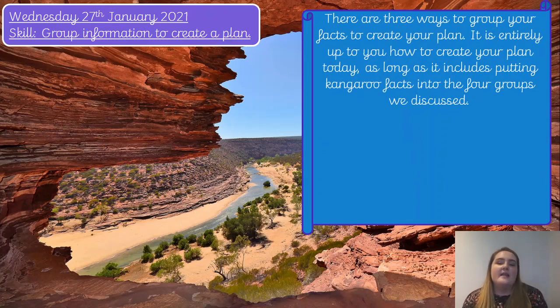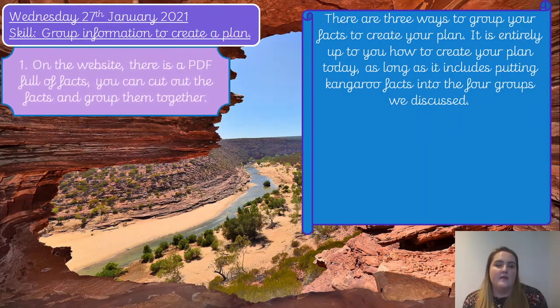So you are going to have three options today, and these options will be for how you create your plan. So there'll be three ways to group your facts to create your plan. It's entirely up to you how you create your plan today, as long as it includes putting kangaroo facts into the four groups as we discussed. Remember, those groups are on the previous slide, and they're your subheadings that you're going to be using, or your groups.